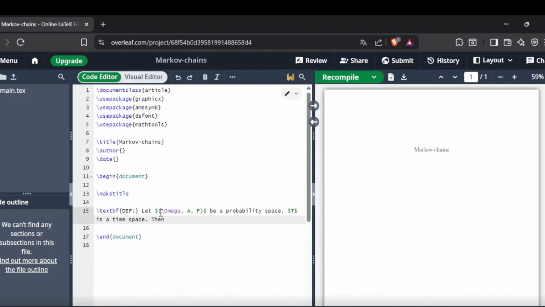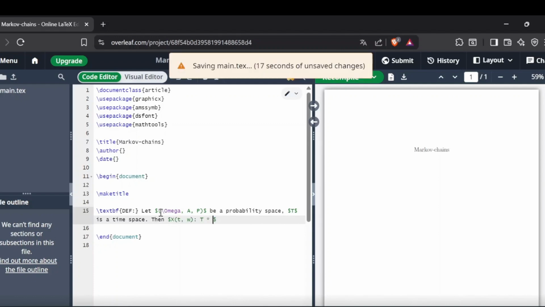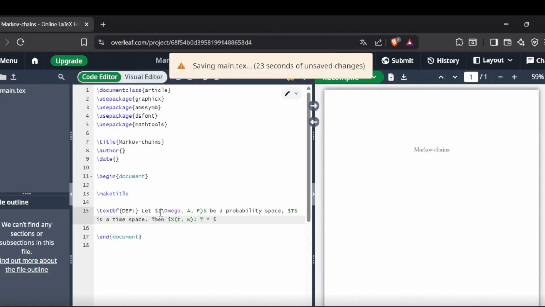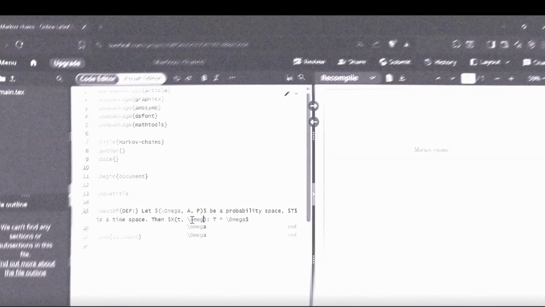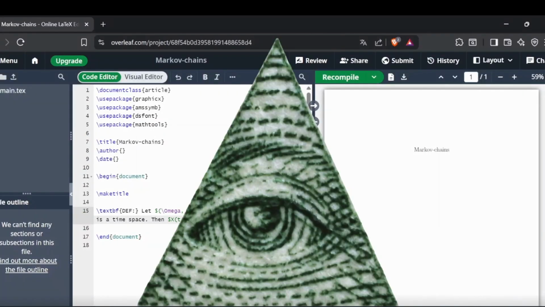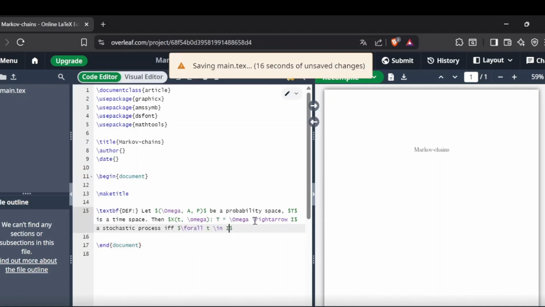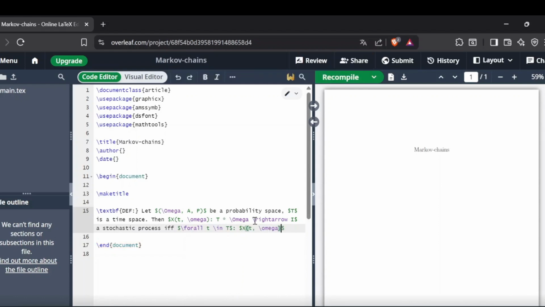I'm going to define what a stochastic process is. I will use the star notation for the Cartesian product. This is a two-variable function which maps from the Cartesian product, big Ω times little ω, to big I. Big I is often the real numbers. This two-variable function is called a stochastic process if and only if for an arbitrary t from big T, this function satisfies that X_t(ω), which maps from Ω to big I, is a random variable.